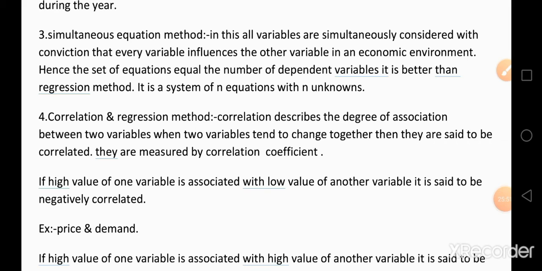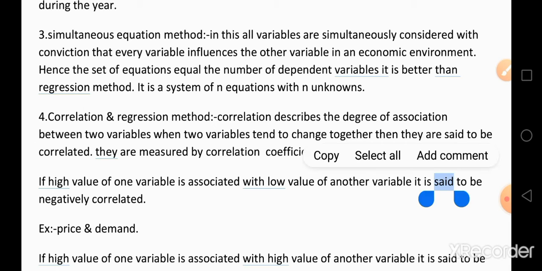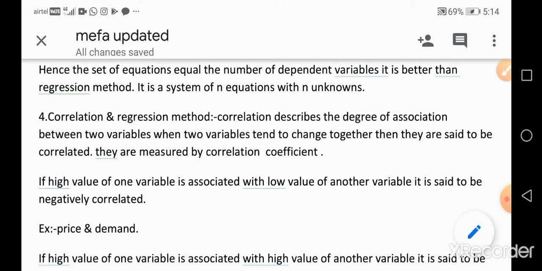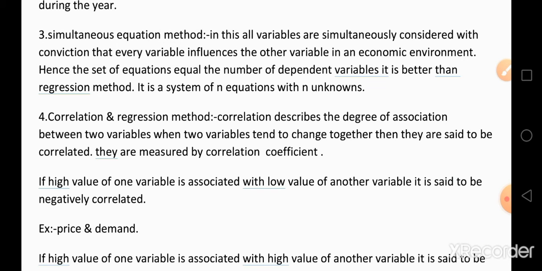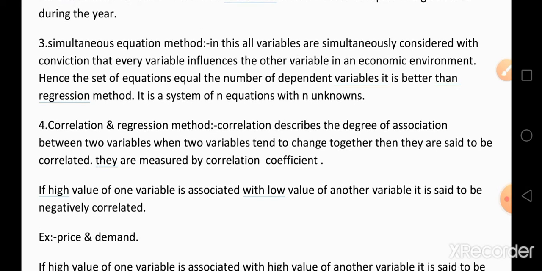Hence, the set of equations equals the number of dependent variables. It is better than the regression method. It is a system of n equations with n unknowns.